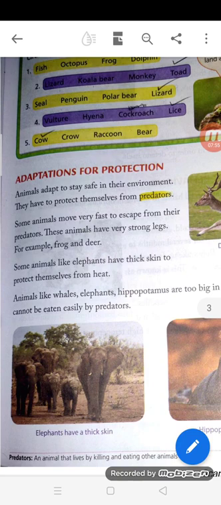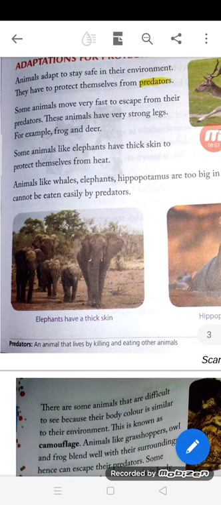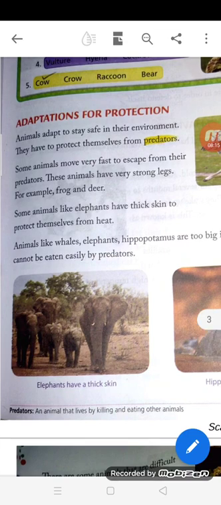Next, adaptations for protection. Animals adapt to stay safe in their environment. They have to protect themselves from predators. And what are predators? An animal that lives by killing and eating other animals is known as a predator. So animals adapt to stay safe in their environment so that they can protect themselves from predators.